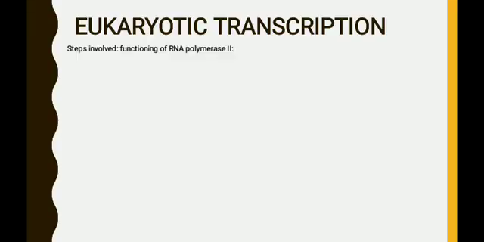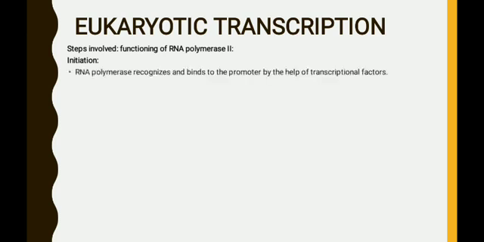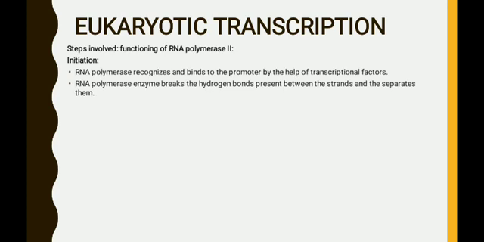These are the steps involved in eukaryotic transcription, and here mainly the functioning of RNA polymerase II enzyme is described. The first step in eukaryotic transcription is initiation. During initiation, the RNA polymerase enzyme recognizes and binds to the promoter with the help of transcription factors. The RNA polymerase enzyme breaks the hydrogen bonds present between the strands and separates them.